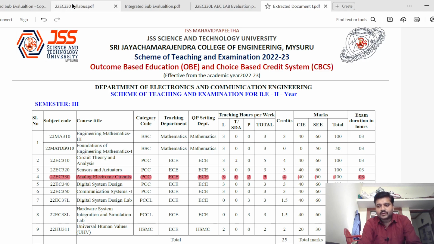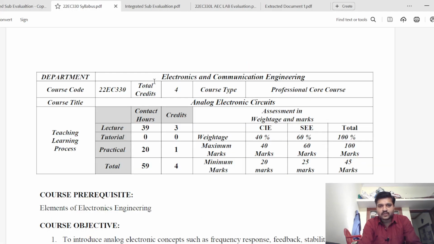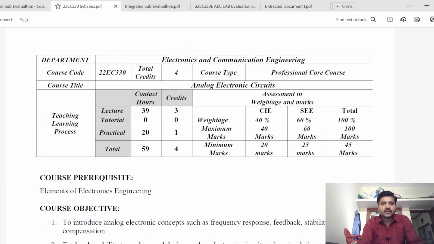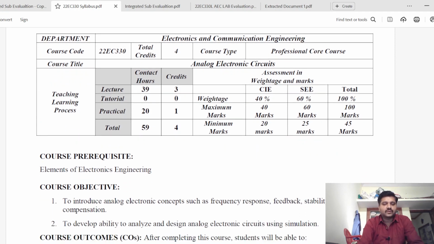So now coming to the syllabus part of it, I'll just brief about the syllabus. This is the syllabus of analog electronic circuits which you are going to study for this academic semester, for those who have been admitted for the 2022-23 academic year.